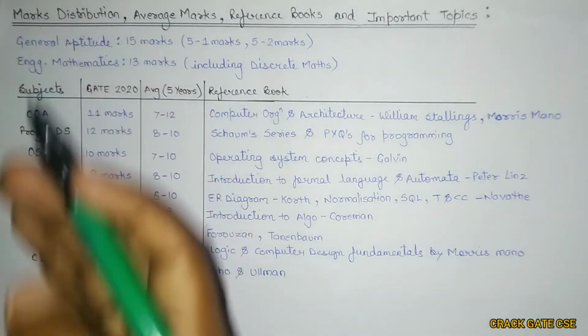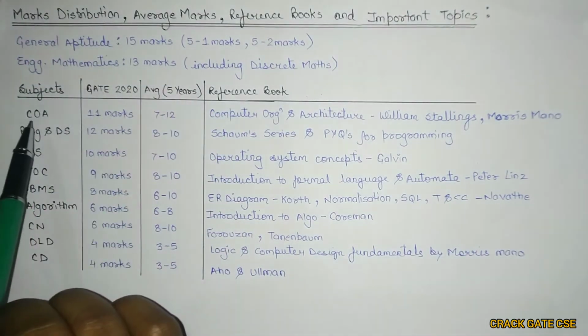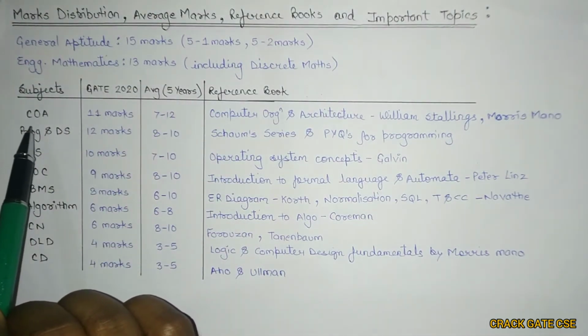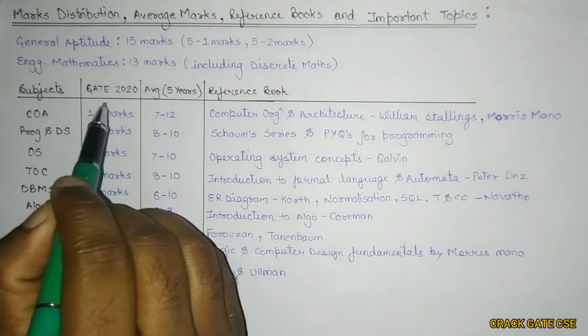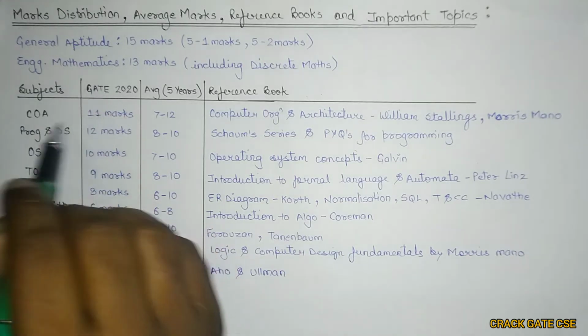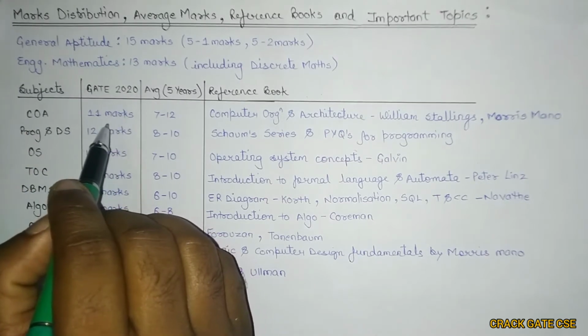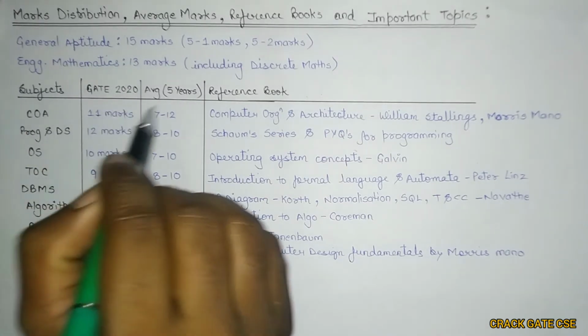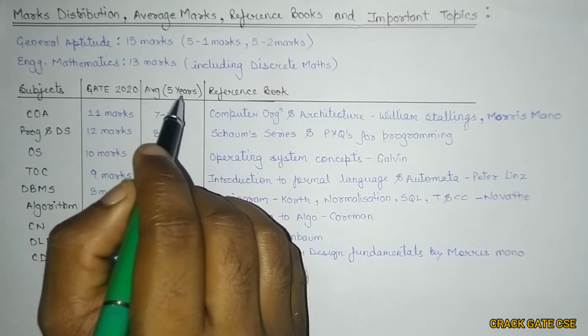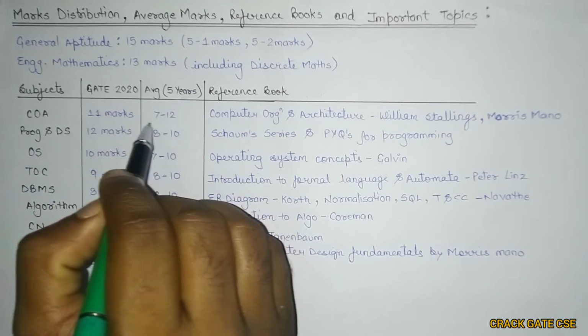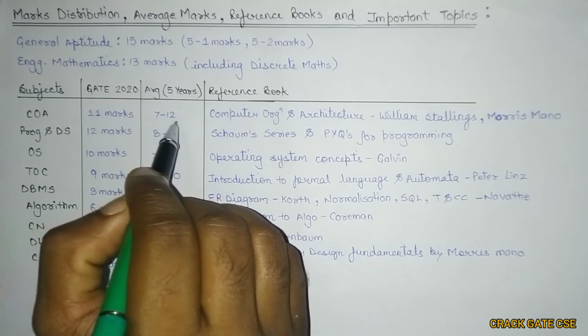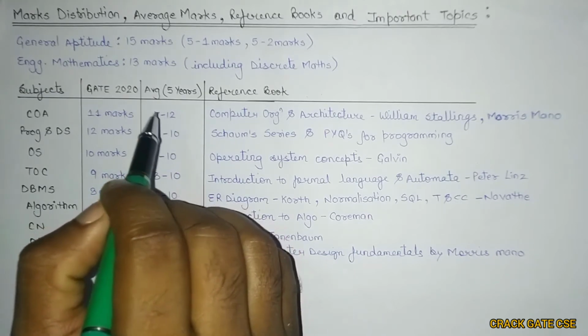Now let's quickly move on to each and every subject. So the first subject is computer organization and architecture. In GATE 2020, the questions from this particular subject came for around 11 marks, right? And the average weightage, if you consider for the 5-year, is from 7 to 12, minimum 7 marks and maximum 12 marks. What is the reference book?